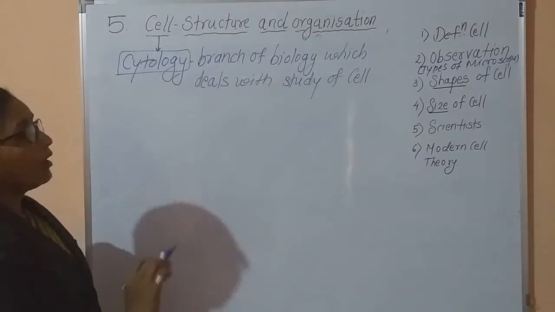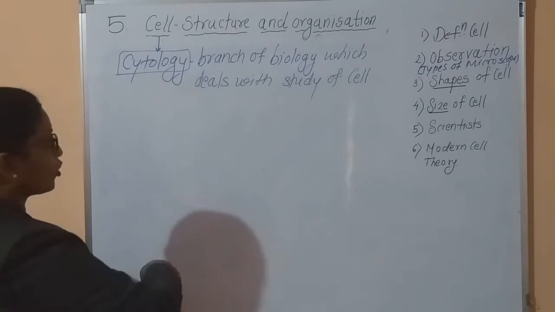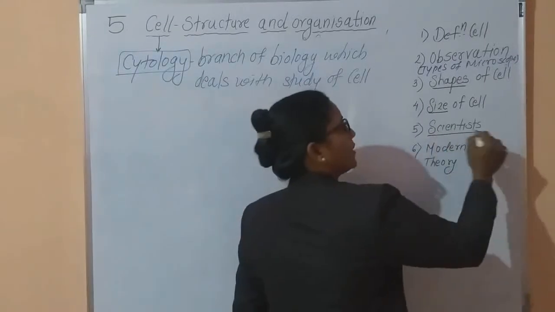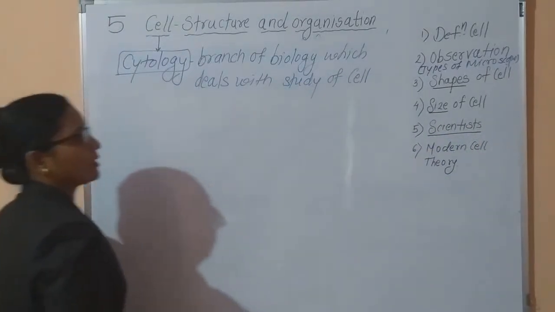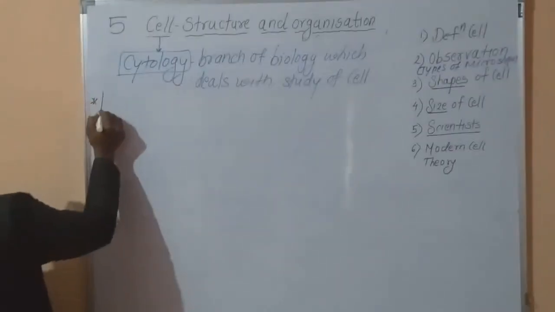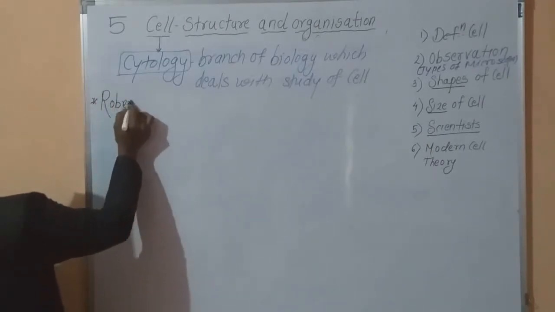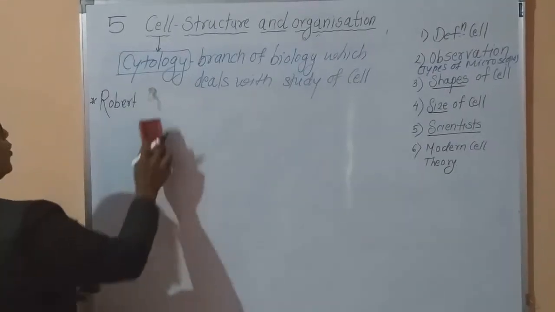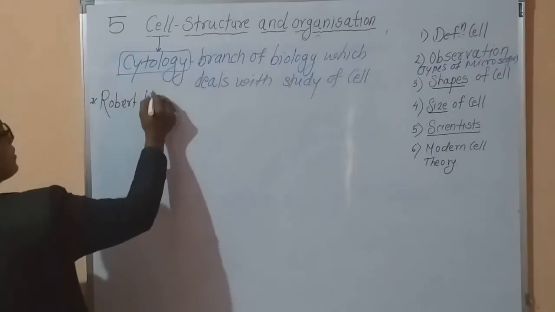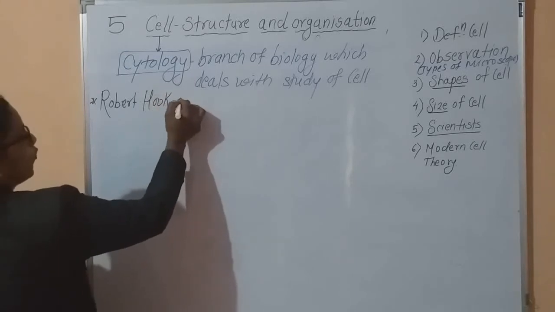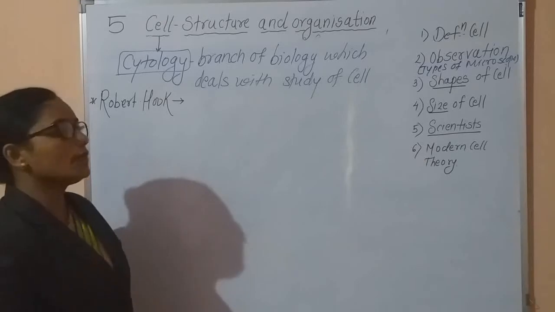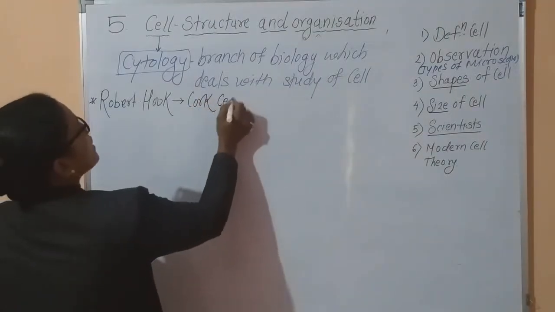Now, regarding the structure of the cell, lots of scientists devoted their work to cell study. The well-known scientist is Robert Hooke. Which scientist? Robert Hooke first investigated the cell, and he studied cork cells.